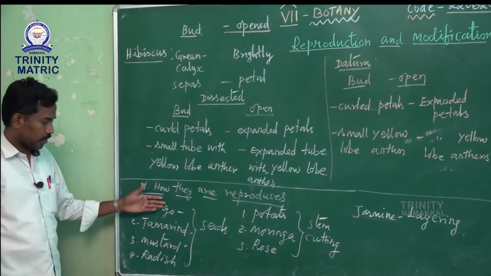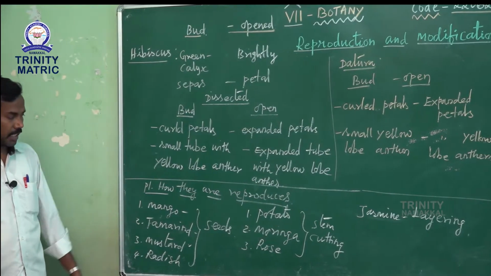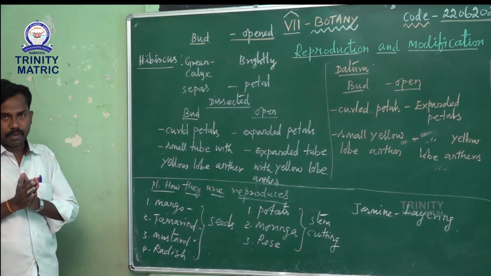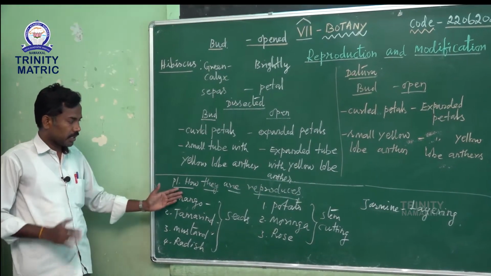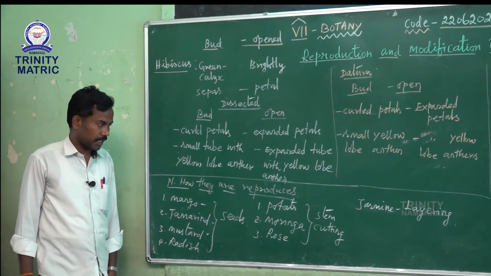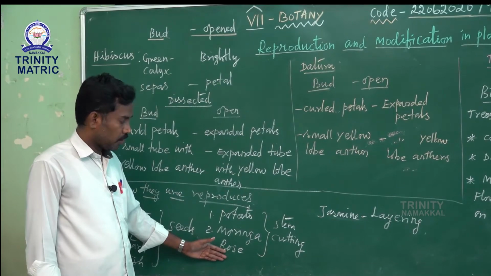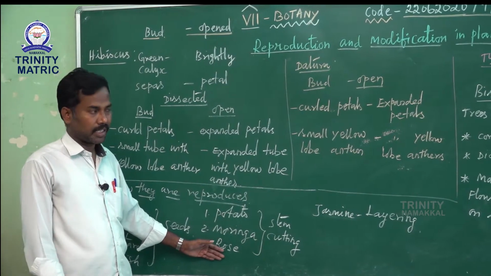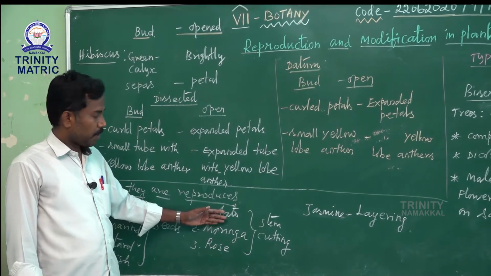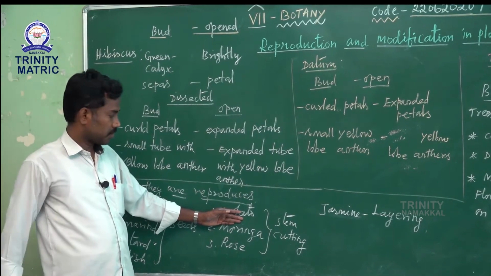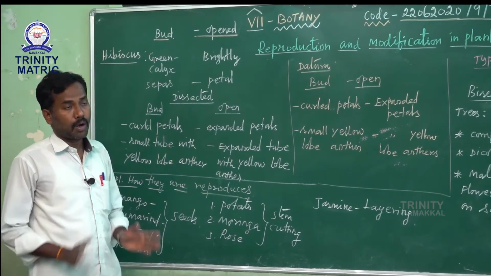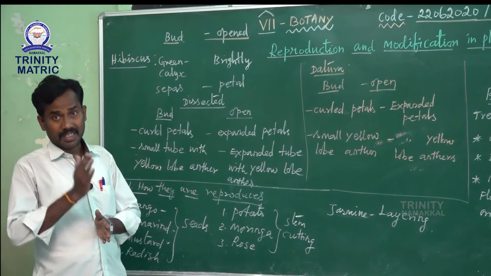See, mango, tamarind, mustard, radish. These plants all come from seed, so sexual reproduction takes place here. See, the other ones, potato, moringa, rose, even hibiscus, etc. These plants all come without seed, so that is the asexual type. Okay, how do these plants reproduce? From stem cutting.